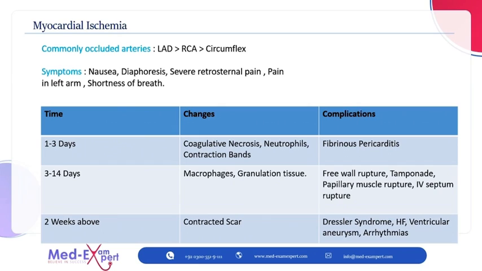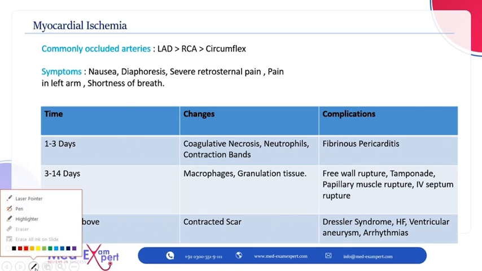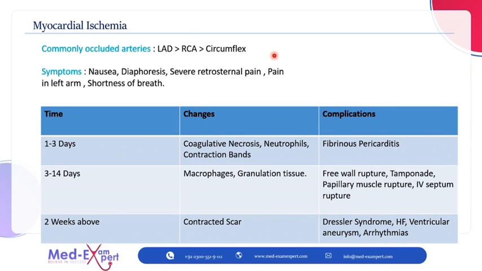Let's come to the commonly occluded artery which causes myocardial ischemia. Now, myocardial ischemia is damage to the heart tissue as a result of blockage of blood supply to the corresponding tissue. The most commonly occluded artery is the left anterior descending artery, which supplies mostly the anterior region of the heart. The second most common is the right coronary artery, followed by the circumflex artery.